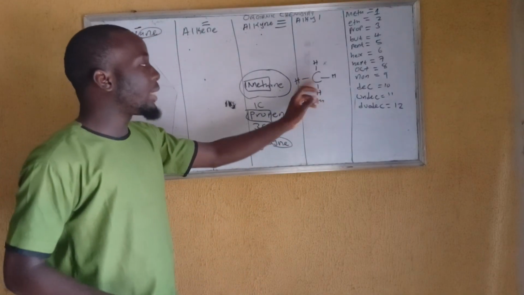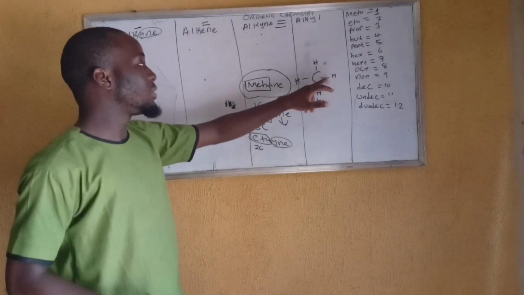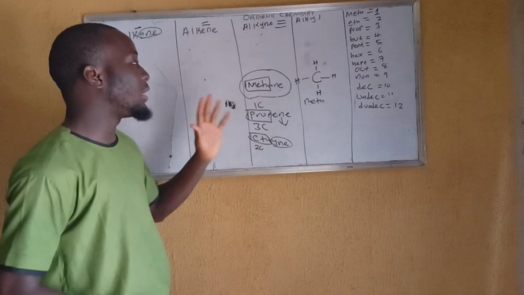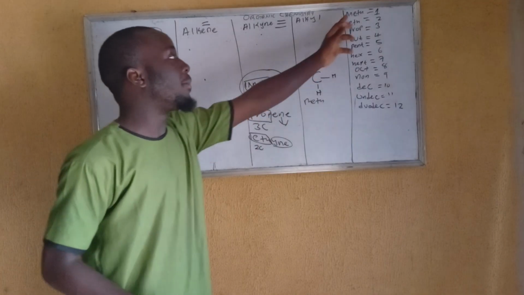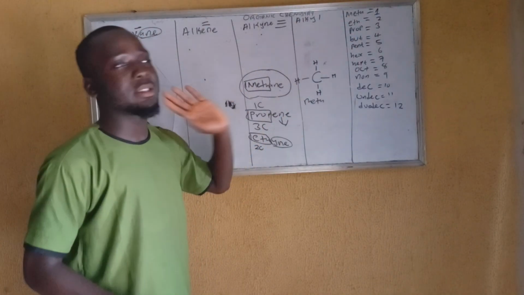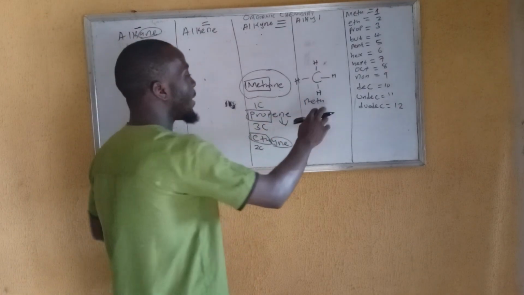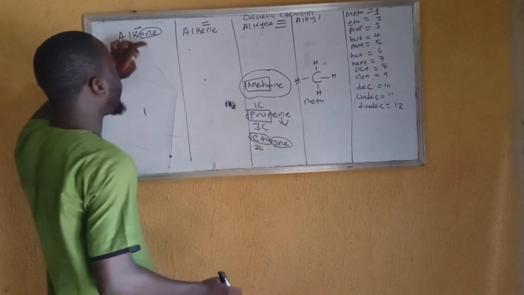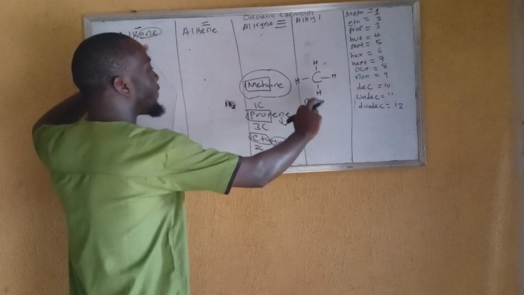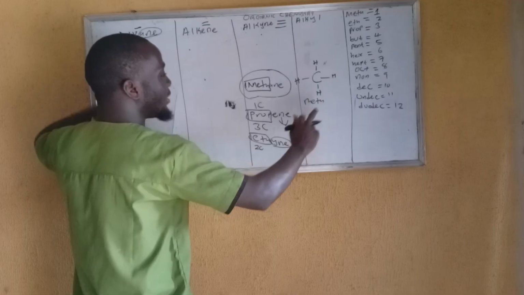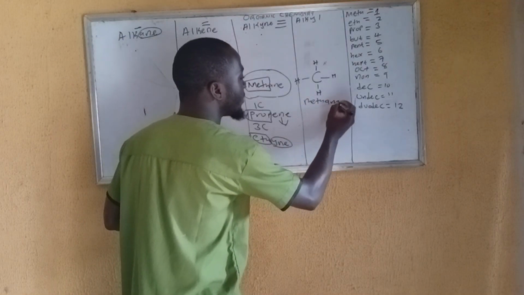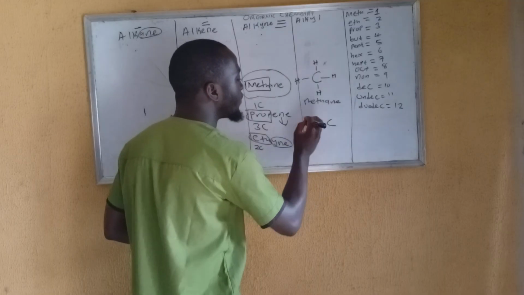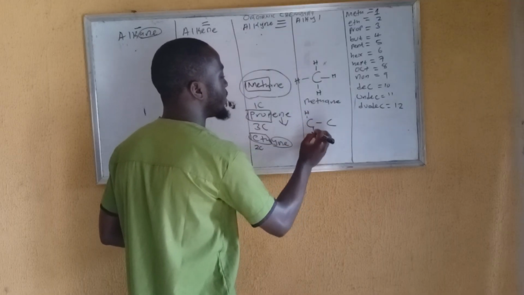This type of bond is present in everything. You can see it's just a single bond. Are you getting me? It contains a single bond. And another way to know, I told you that it's only the alkane family that will stand for met. Others will stand for eth. So we say met, then we see it contains a single bond. Single bond belongs to alkane. Then this alkane family has a single carbon. From alkane it is going to change to methane. You get it? Assuming you have a compound like this, C, H, H, H, H, H, H.